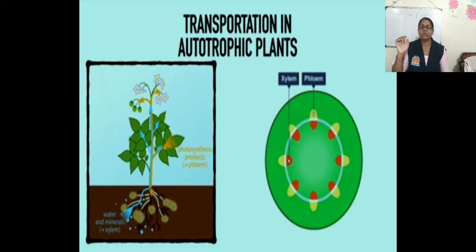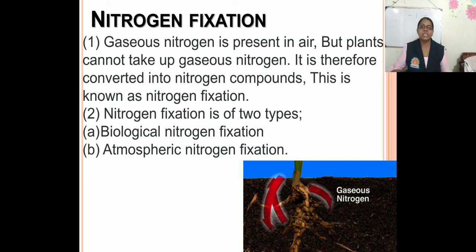Now next is nitrogen fixation. Gaseous nitrogen is present in the air. However, plants cannot utilize gaseous nitrogen. It needs to be fixed and converted into a compound. It is therefore converted into a nitrogenous compound, and this is known as nitrogen fixation.